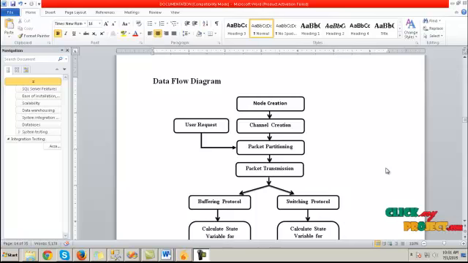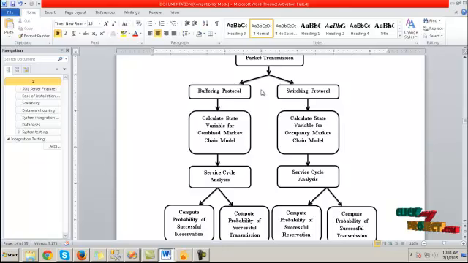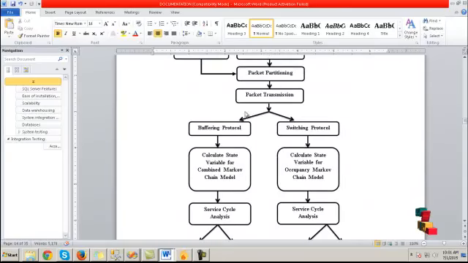Let's see the flow. Initially the node creation and channel creation will take part. After that, the packet request from the user is partitioned into multiple packets. Then each packet will be transmitted based on the node and the channel allocated for the packet. Then the buffering protocol or a switching protocol will take place to transfer the chosen packet based on the user type, whether the primary user or a secondary user. The buffering protocol or a switching protocol will utilize the packet to transfer the data from server to user.